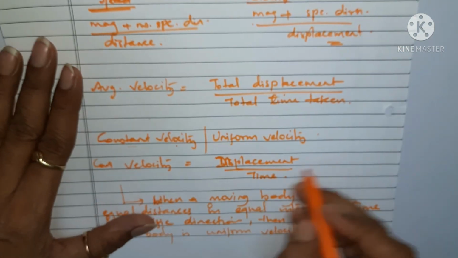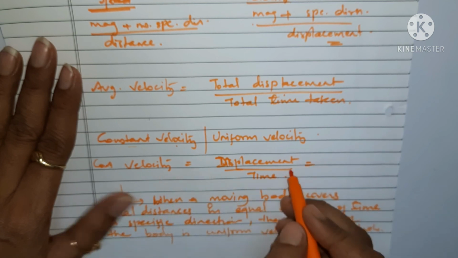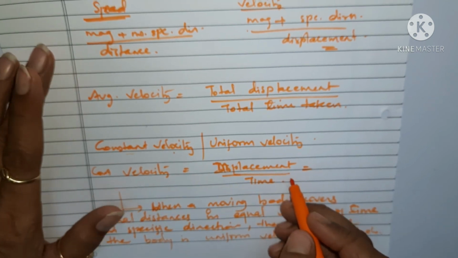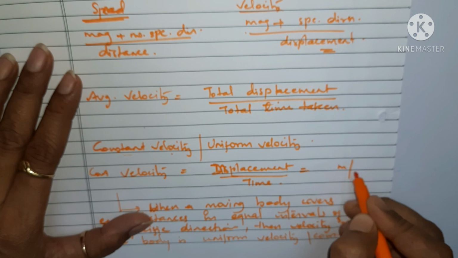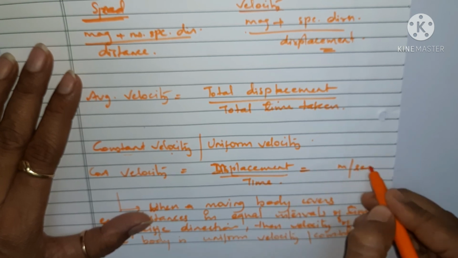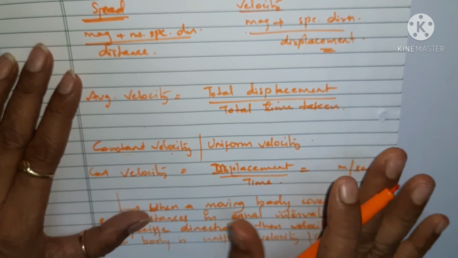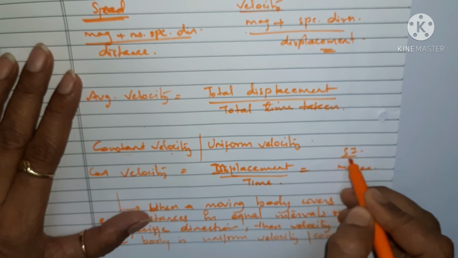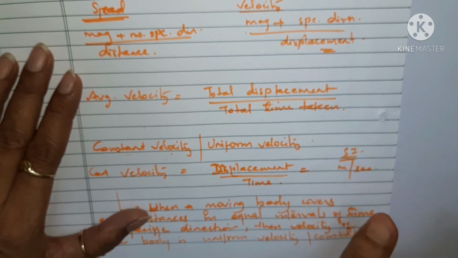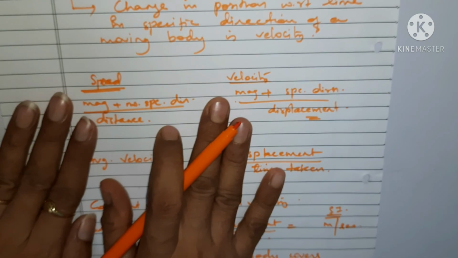Here also, the unit is meter per second. This is the SI unit of velocity as well as the SI unit of speed. I hope you have understood. Thank you.